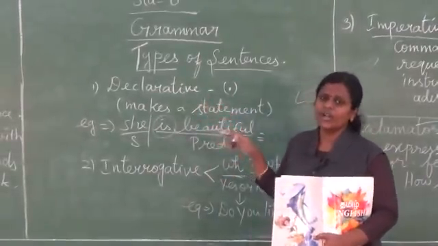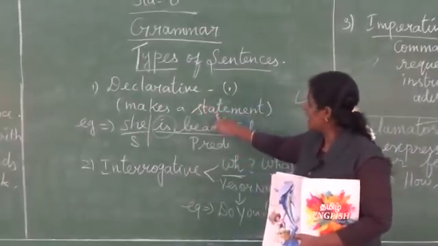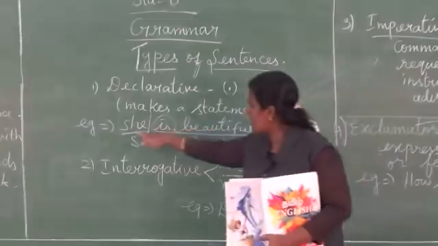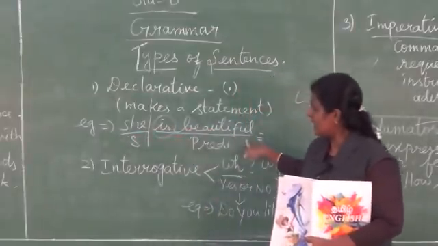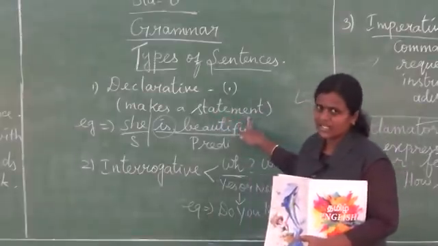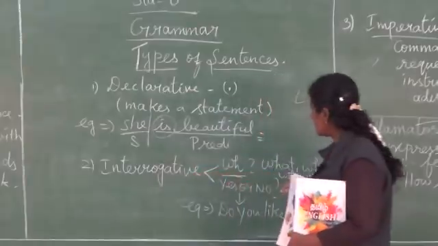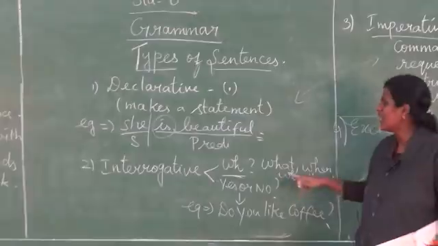Listen carefully. I want everybody to be attentive. A declarative sentence makes a statement. For example, "She is beautiful." Here we have a subject and a predicate in the sentence, so we can say it is a statement sentence. Clear? Next, interrogative. We have two types, WH type and yes or no type.